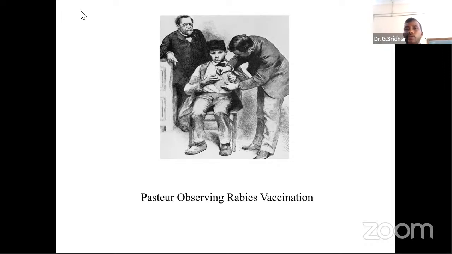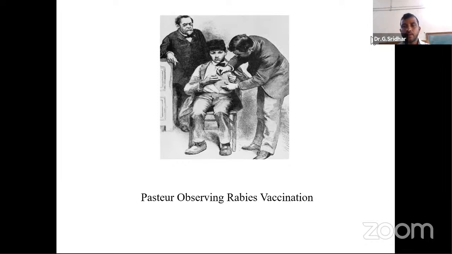Innate immunity is the immunity which you get by birth. The next one is acquired or adaptive immunity, the immunity which you get in the course of your lifetime by combating different types of pathogens. Then there are two types of immune response which we have discussed: humoral immune response and cell-mediated immune response. Humoral immune response mainly comes from B cells by synthesizing immunoglobulins.